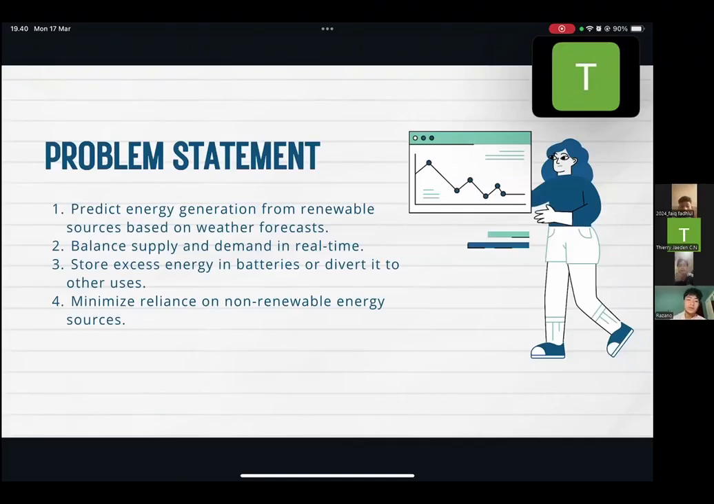Number one is to predict energy generation from renewable sources based on weather forecasts. The second one is to balance supply and demand in real time. The third one is to store excess energy in batteries or divert it to other uses. And the fourth one is to minimize reliance on non-renewable energy sources.